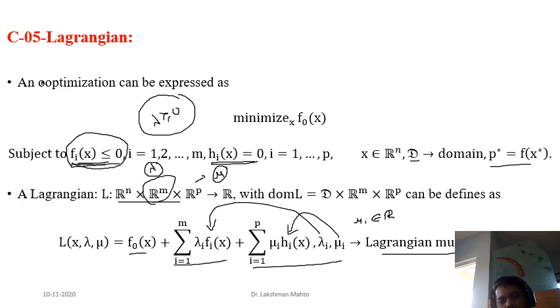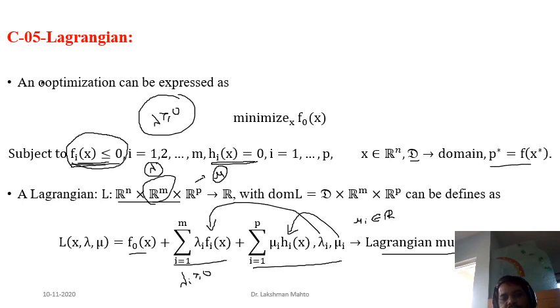Now let us see what nature lambda i will have. We are multiplying lambda i with the inequality constraint. Here we have less than or equal to in the inequality constraint, and if we take a negative lambda, it will change the inequality. That's why we are not allowed to take a negative value of lambda i. Each lambda i must be greater than or equal to 0.